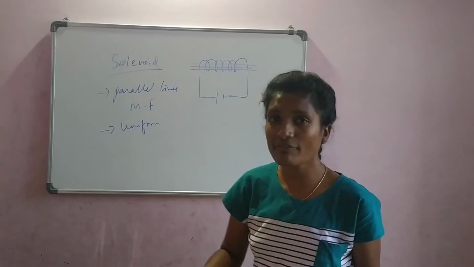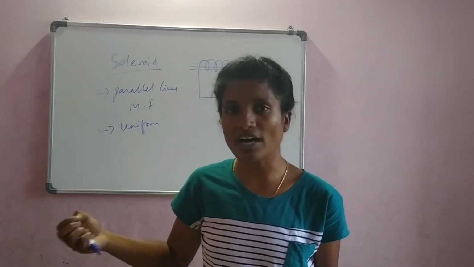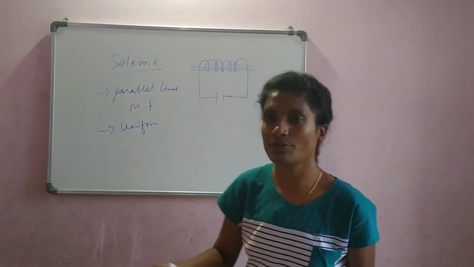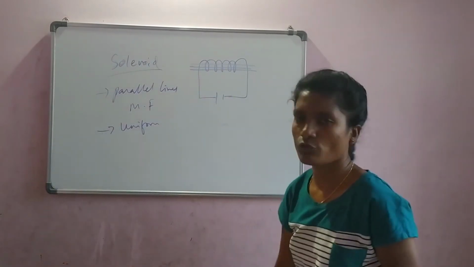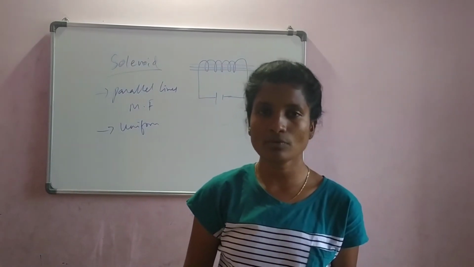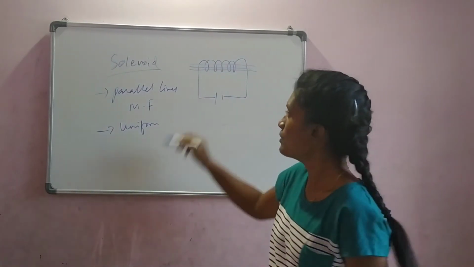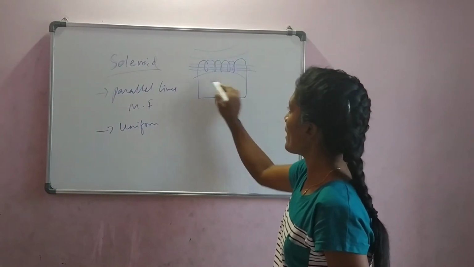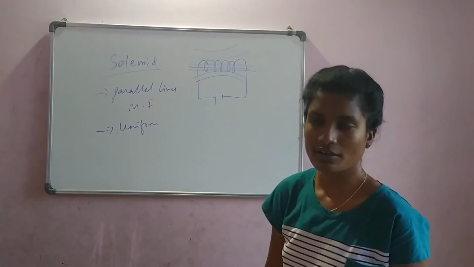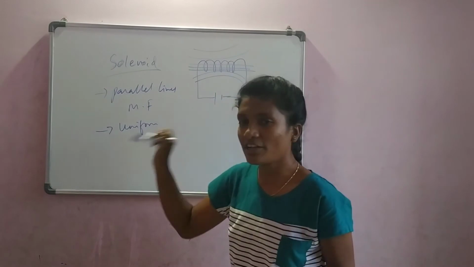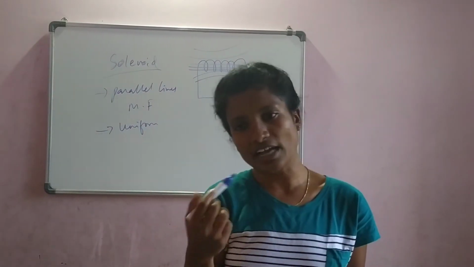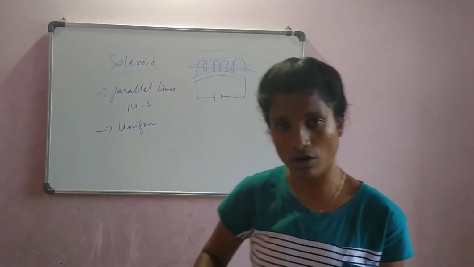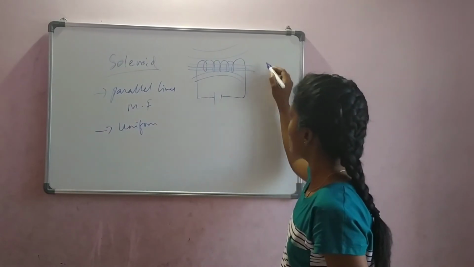Earlier, when we moved further, the magnetic field strength was reducing. But here, at each point, if you measure, you can observe the same strength. And at the end, you have this kind of magnetic field. If you want to identify the pole, you can either use the clock face rule or just bring a bar magnet here.